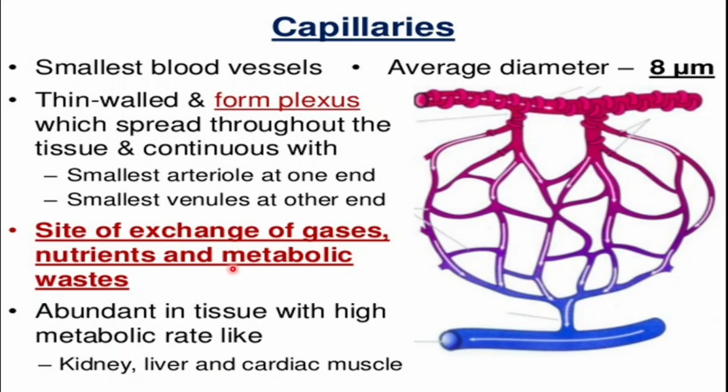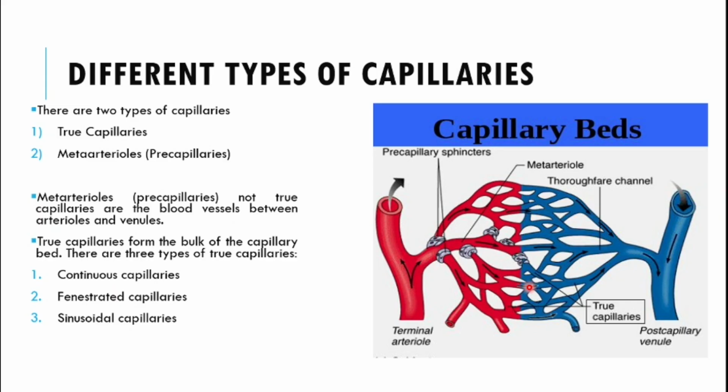So the exchange of the gases, nutrition, and the metabolic waste between the blood and the tissues is done by these capillaries. And the capillaries are abundant in the tissues which have a high metabolic rate. Organs like the kidney, the liver, and the cardiac muscles have a high metabolic rate, so therefore capillaries are more abundant in these organs. So now let's talk about the different types of the capillaries.